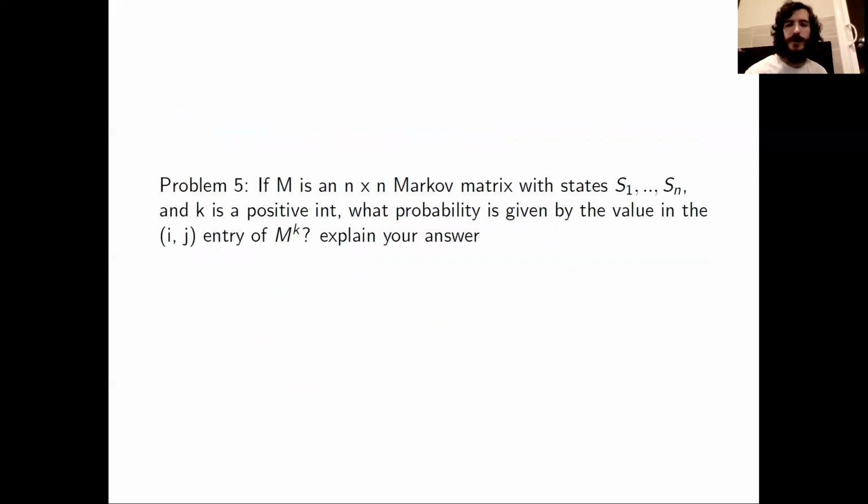Here's another problem for you. If M is an n by n Markov matrix with states S1, S2, up to Sn, and K is a positive integer, what probability is given by the value in the ij entry of M to the K?